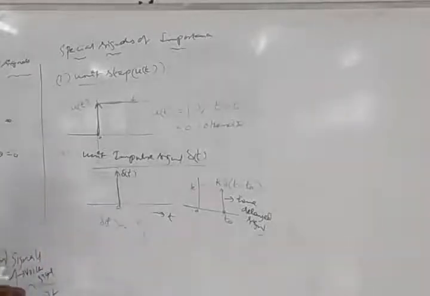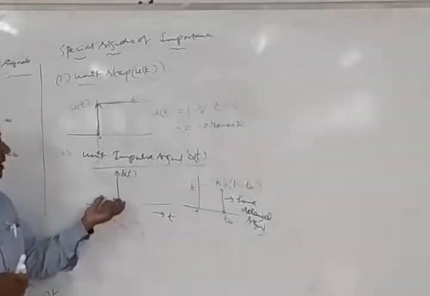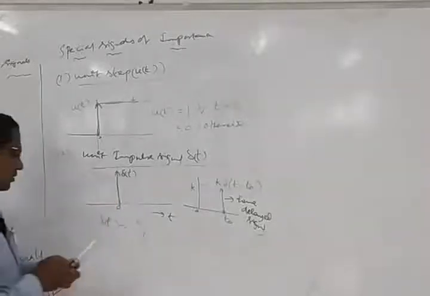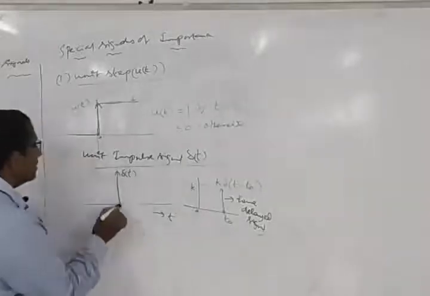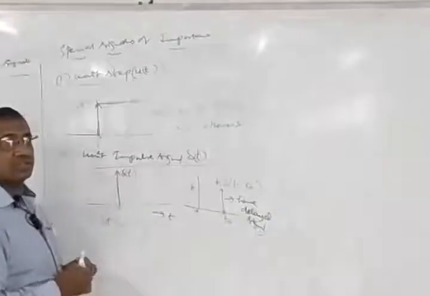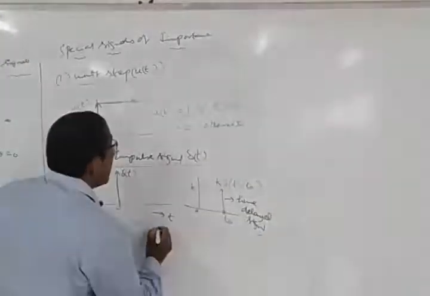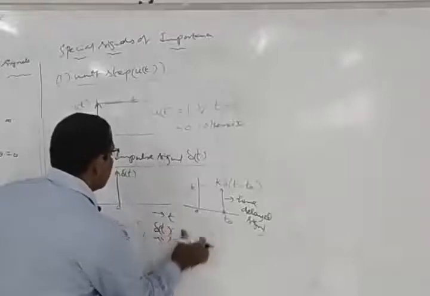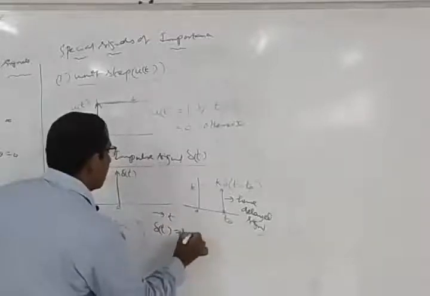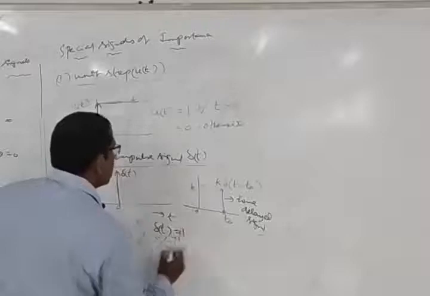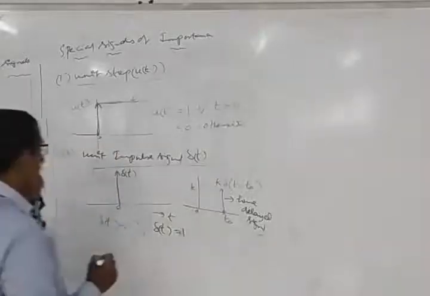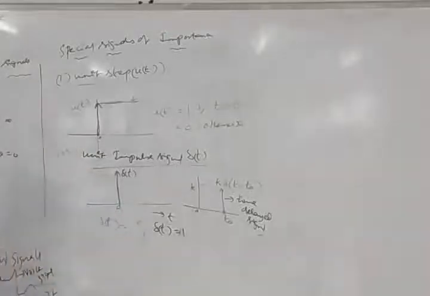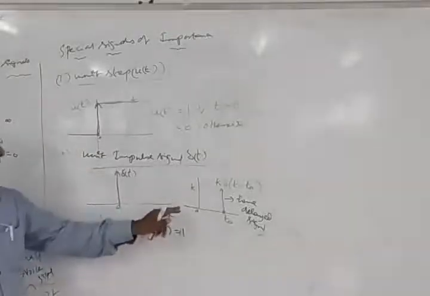We normally have a function only at an instance where we are really going to find out the value. That means only at an instance we are going to have the signal here. So delta of t would be equal to 1 only at t equal to 0, and for all t not equal to 0,